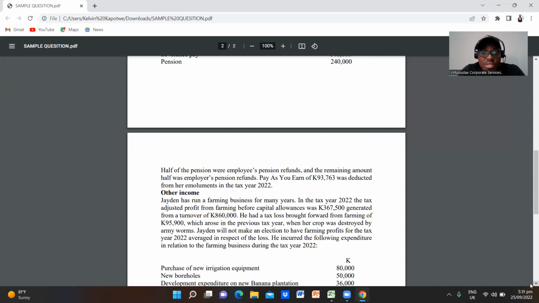In the tax year 2022, the tax adjusted profit from farming before capital allowances was 367,500 kwacha. It was generated from a turnover of 860,000 kwacha. So he had a tax loss brought forward from farming of 95,900, which arose in the previous tax year, when his crop was destroyed by armyworm. So Jaden will not make an election to have farming profits for the tax year 2022 averaged in respect of the loss. He incurred the following expenditure in relation to the farming business during the tax year 2022.